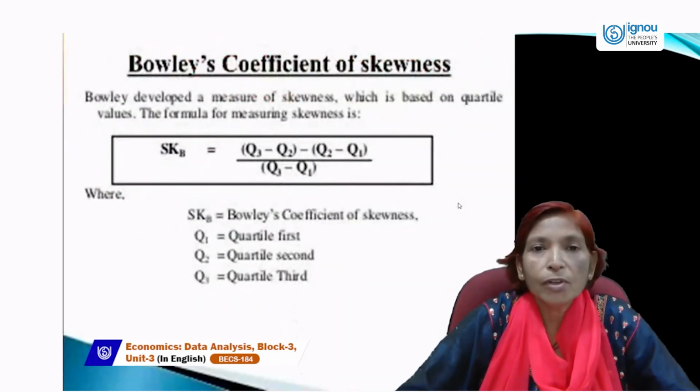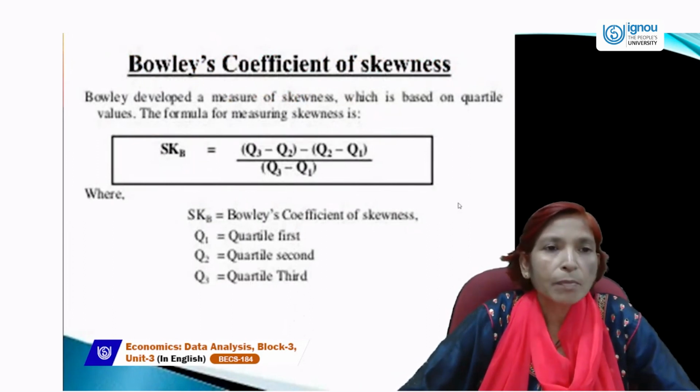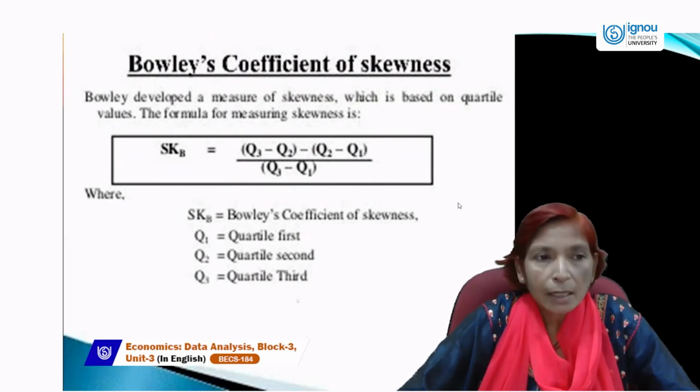Next is Bowley's coefficient of skewness. Skewness can be estimated using Bowley's method. Bowley developed a measure of skewness which is based on quartile values.